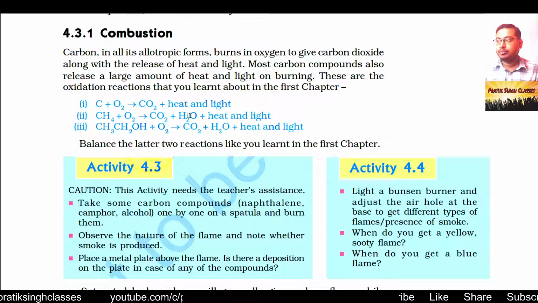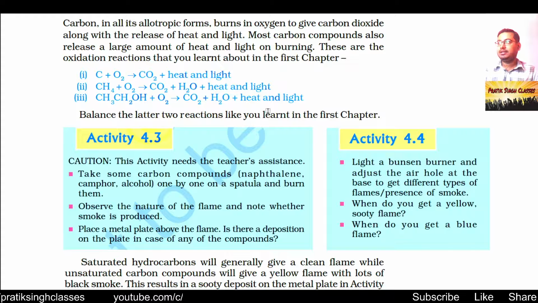Carbon in all its allotropic forms burns in oxygen to give carbon dioxide along with the release of heat and light. As an example, whenever we burn petrol or diesel or kerosene, whatever we have as fuel from hydrocarbon, when it reacts with oxygen, it gives us carbon dioxide and other gases, and it gives us heat and light as well. Most carbon compounds also release a large amount of heat and light on burning. These are oxidation reactions which you have studied in chapter one, about oxidation and reduction.